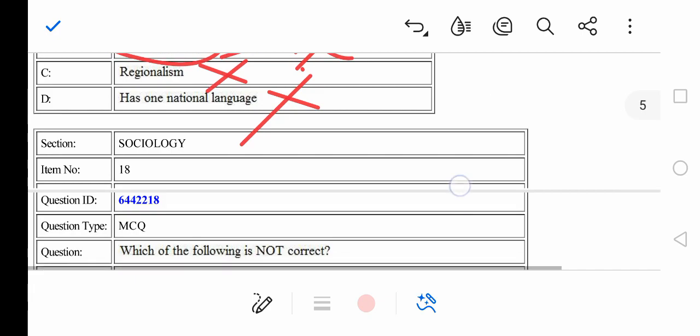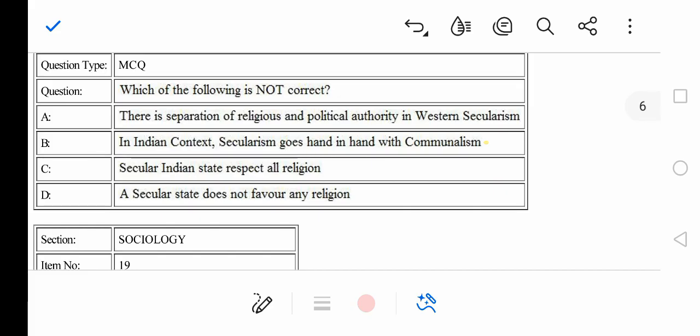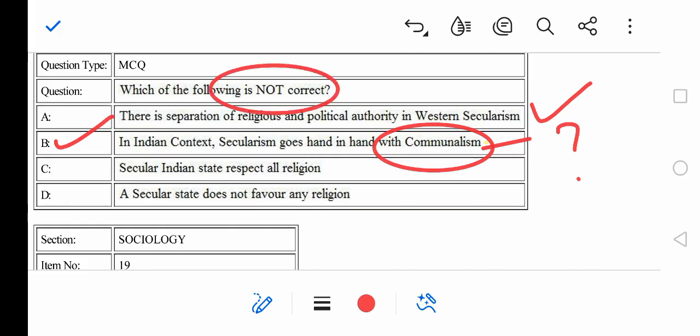And question number 18, which of the following is not correct? There is separation of religion and political authority in Western secularism. Yes, definitely. In the Indian context, secularism goes hand in hand with communalism. Think about it. Not at all. So B is the right answer, because the question asks which statement is not correct, right? Let's see the other statements too. The secular Indian state respects all religions, right? A secular state does not favor any religion, yes.